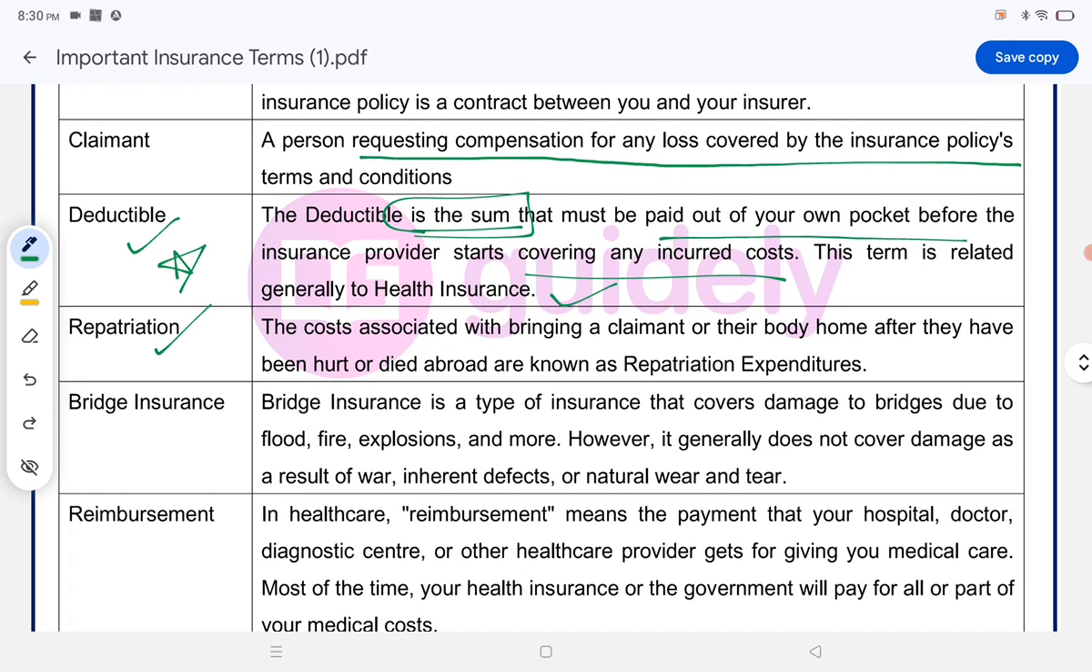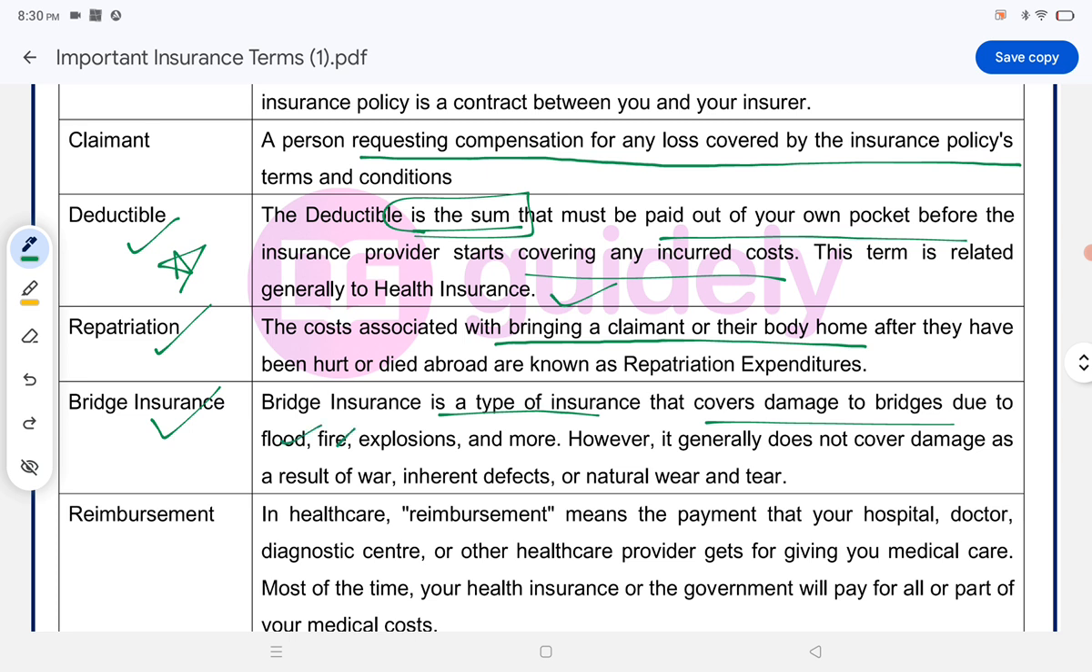Repatriation: the cost associated with bringing a claimant or their body home after they have been hurt or died abroad, are known as repatriation expenditure. For example, the claimant has died in another country. The cost associated with bringing a claimant's body to their home country after they have died is known as repatriation expenditure.